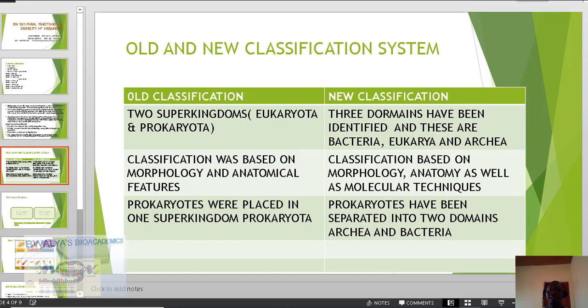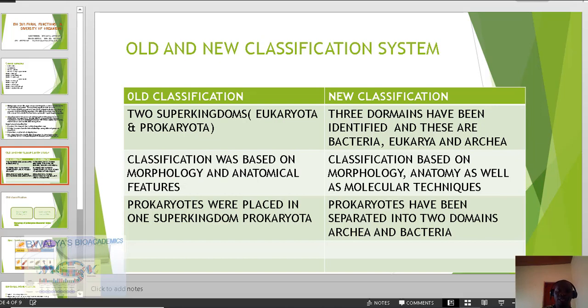So what are the domains that exist? There is the domain bacteria, the domain eukarya, and the domain archaea. So there are these three domains that exist in which the organisms have been put now.